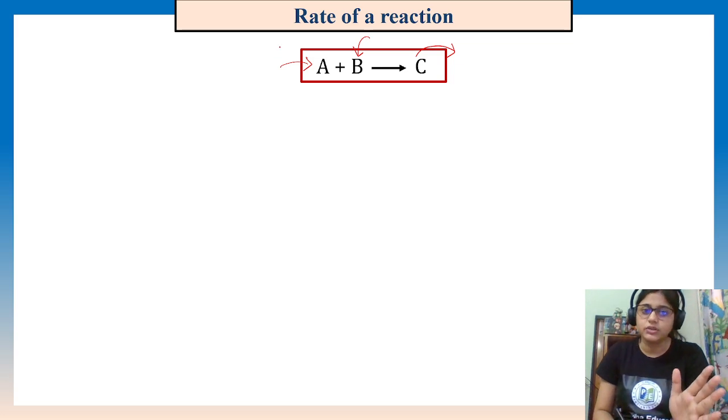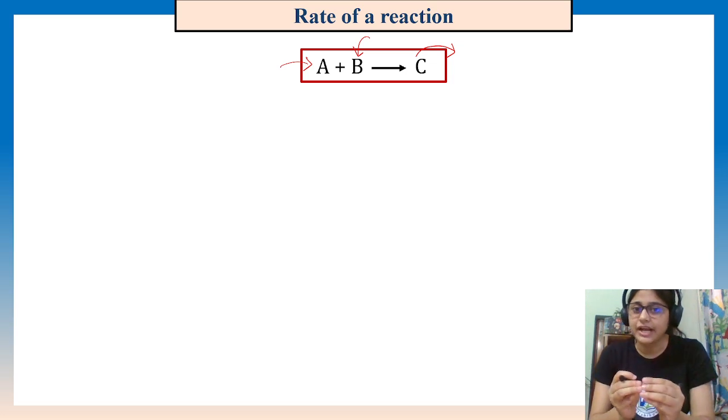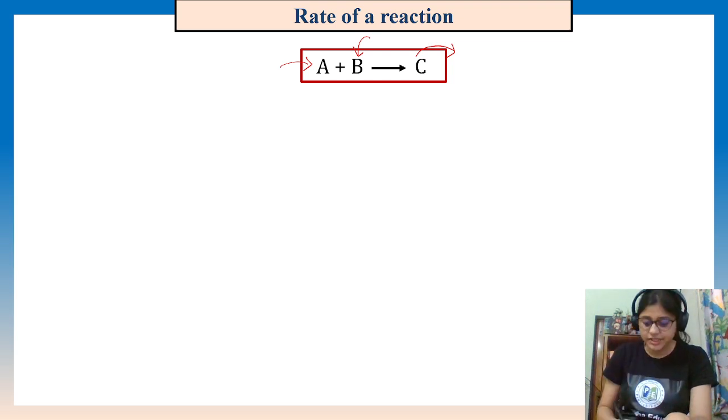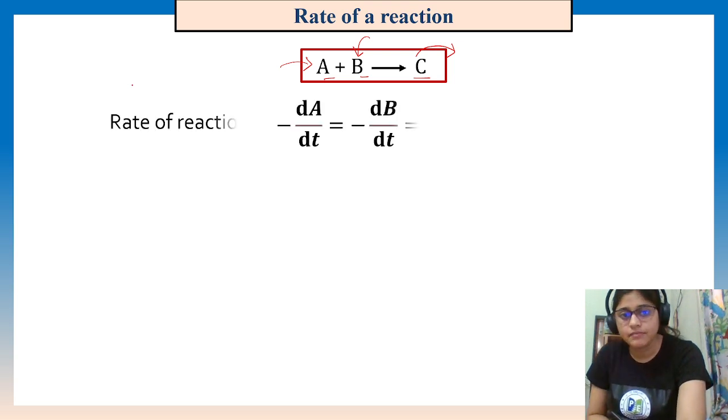In such parts students make mistakes. Okay, so the rate of reaction for a specific reaction will be only one quantity. We can measure it with respect to A, B or C, but it will not be different. Okay, so how can we write that? Let's see.